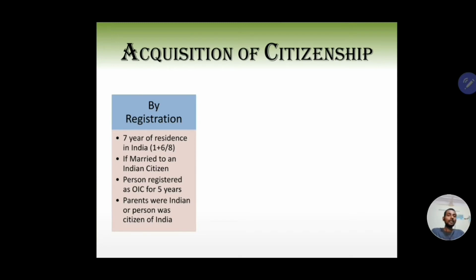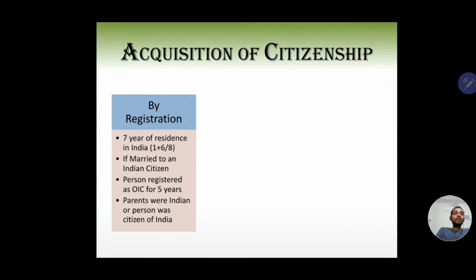And in the second two cases, that is if you're registered as an overseas citizen of India for 5 years, or if your parents or you were a citizen of India, in that case, you must have lived here for 1 year immediately before making an application to be registered as a citizen of India. Also remember that citizenship by registration is the prerogative of the government. That is, it is not your right. The Act nowhere says that the government shall make them citizens. The Act says that the government may make them citizens.